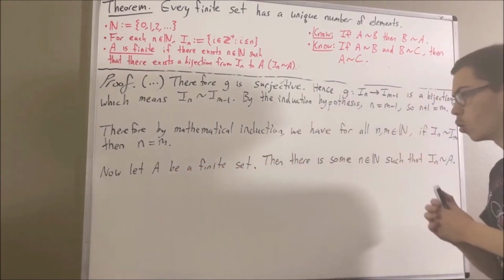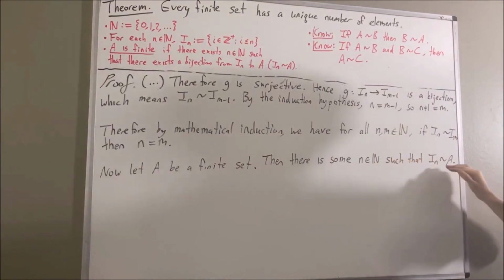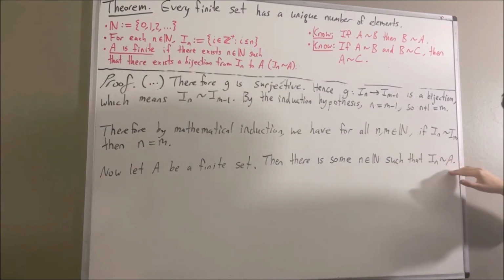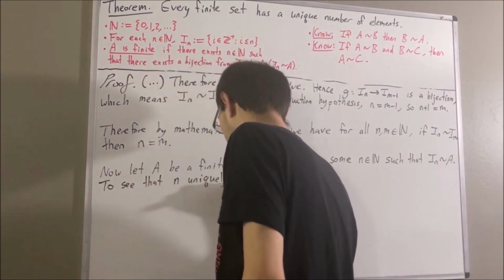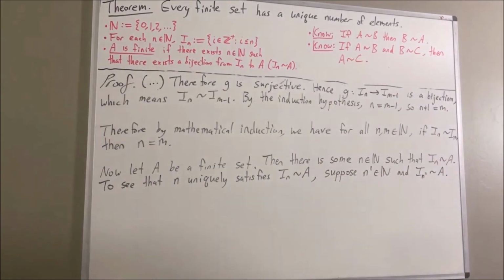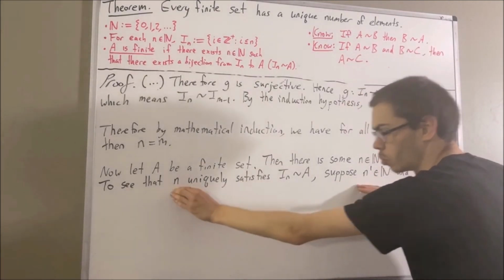How do we do that? Well, we've got to prove that n uniquely satisfies this condition. How do we prove that n uniquely satisfies this condition? We want to show that every number that satisfies this condition is equal to n. Well, give me an arbitrary natural number, n prime, such that there is a bijection from I_{n'} to A. And our goal to show that n is unique is to show that these two are equal.